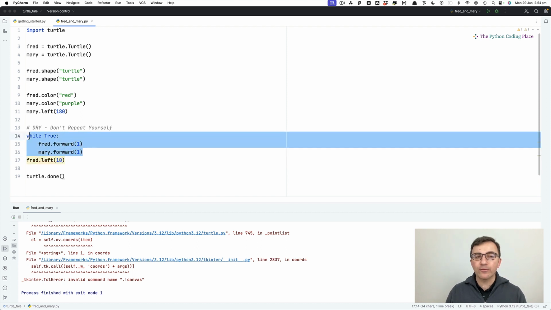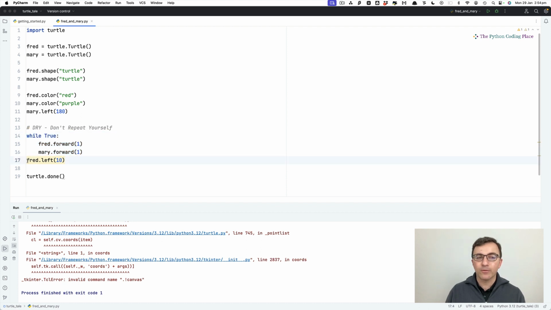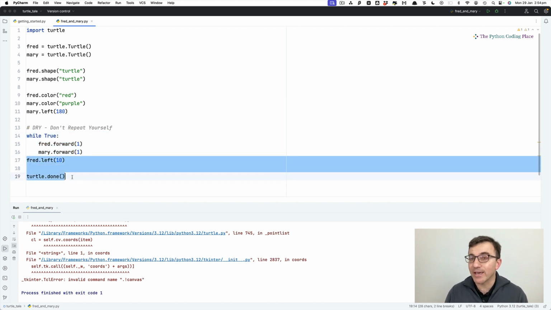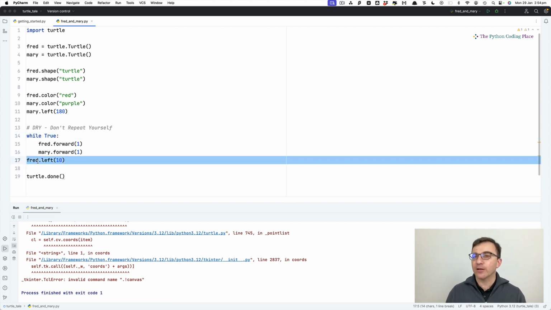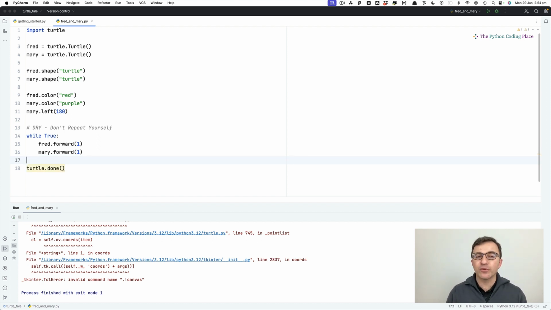Because while True, Fred.forward(1), Mary.forward(1) goes on forever. And forever is forever, which means none of the code that comes after the while True, Fred.left(10), or indeed in this case turtle.done, none of them will ever happen. But there might be instances where the while loop doesn't go on forever. In that case, whenever it ends, then that's when that line will happen. So that's why the indentation is really important. Let me remove that line for now.